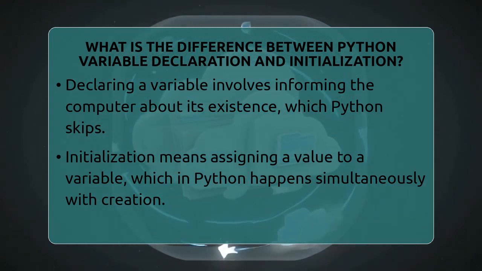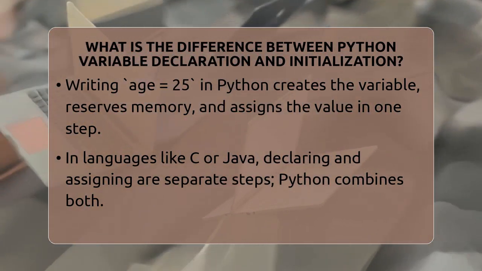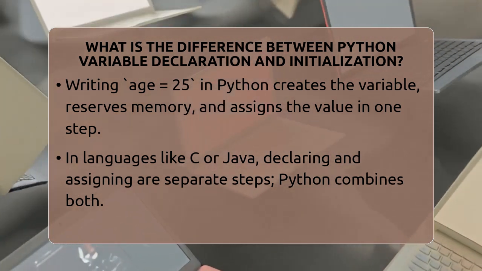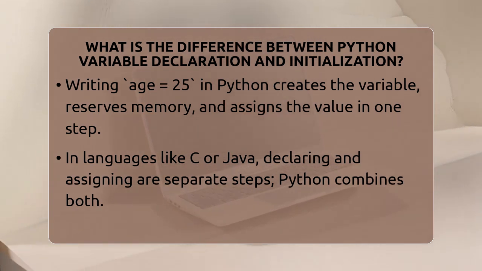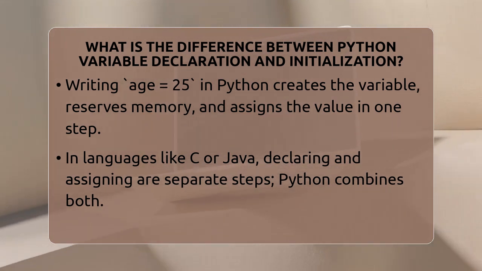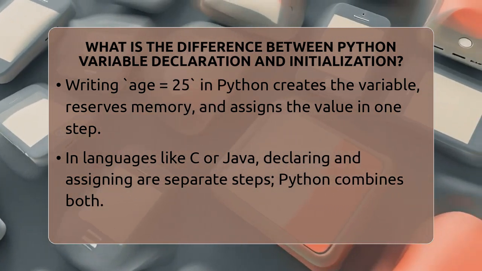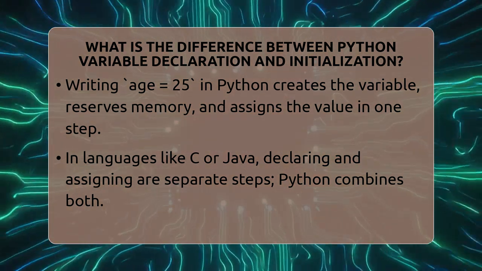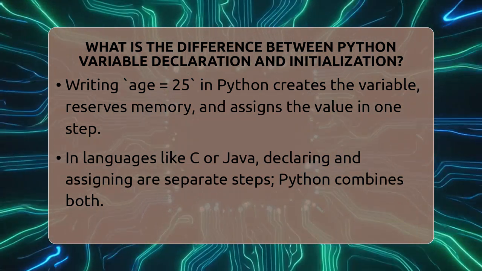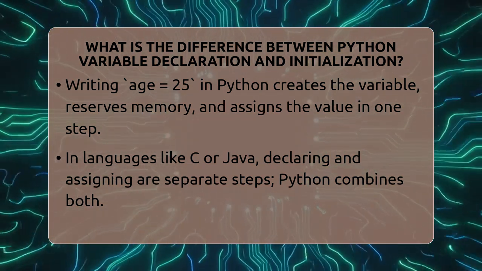Because Python is dynamically typed, it figures out what kind of data the variable holds based on the value you assign. You don't need to tell Python if it's a number, a word, or a list. It just learns as you go. So when you write name = "John", Python creates the variable name, reserves space, and stores the string "John" in it all at once.